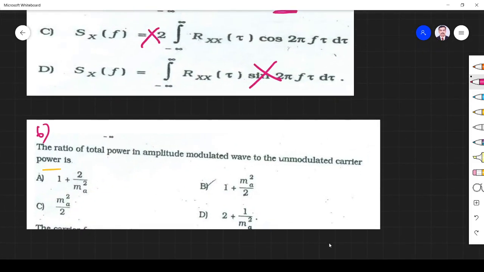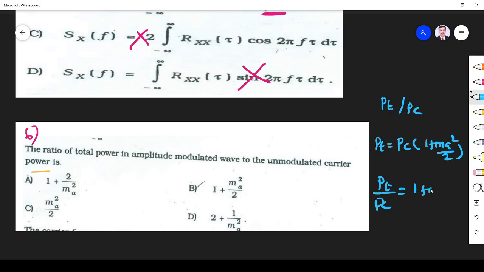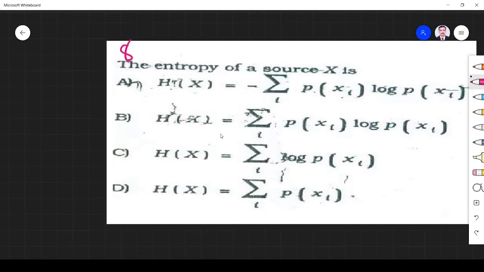The next question is the ratio of the total power in an AM wave to the unmodulated carrier power. They ask the ratio of total power divided by the unmodulated carrier power PC. We know that in AM the transmitted power is PT equal to PC into 1 plus ma squared by 2. What they ask is PT by PC, that is equal to 1 plus ma squared by 2. So option B is the correct answer.